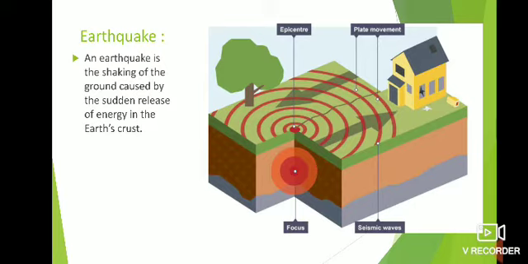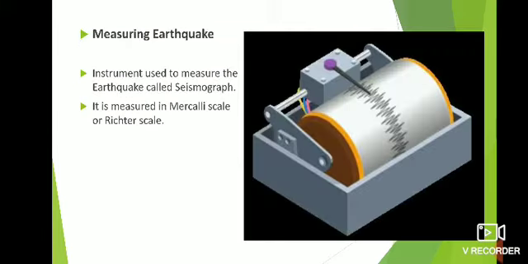but when waves move in all directions, that is less disastrous, or less destructive basically. So this is the epicenter, focus, and the seismic waves. Clear to all? Now the earthquake is measured by definitely some instrument, and that instrument is known as